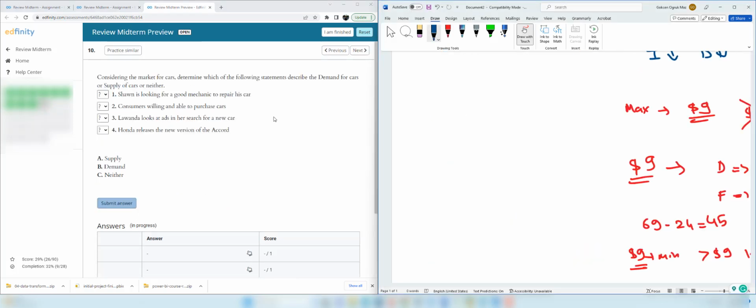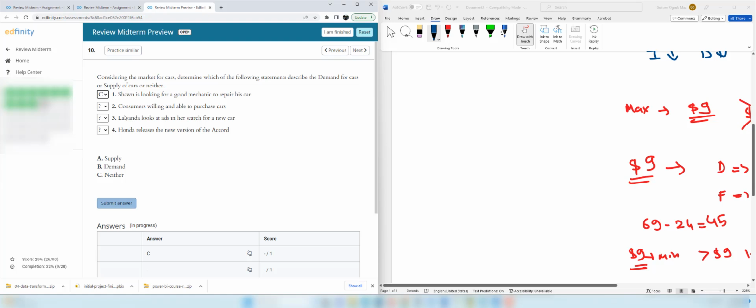Question number 10. Consider the market for cars. Determine which of the following statements describe the demand for cars or supply of cars or neither. We need to identify whether the sentences refers to a consumer or refers to a supplier. The first one, Sean is looking for a good mechanic to repair his car. Now, Sean is demanding for service, therefore it should be demand for labor service, but it's not demand for cars, therefore the right answer is neither.